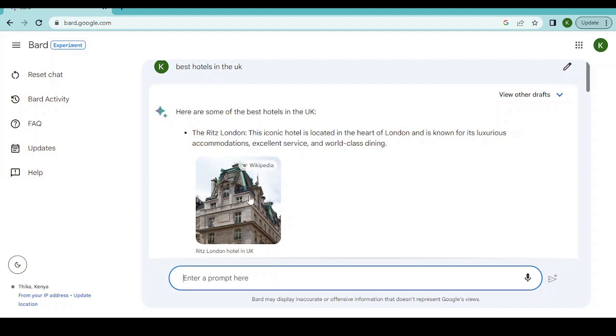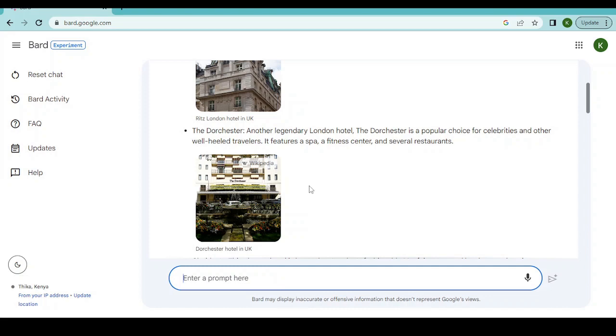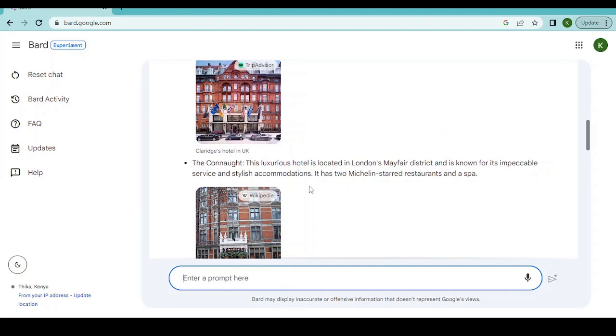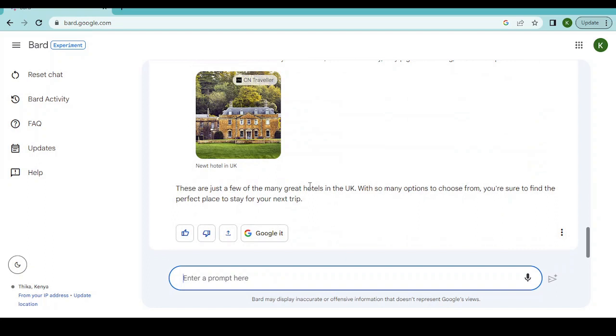It is even giving you an image of that particular hotel and even a source where it has obtained that particular image. And if you scroll down, you can see the various hotels that are available together with their images, and you can even follow the link that is available there and see what these hotels have to offer.